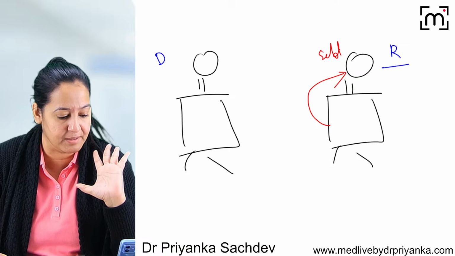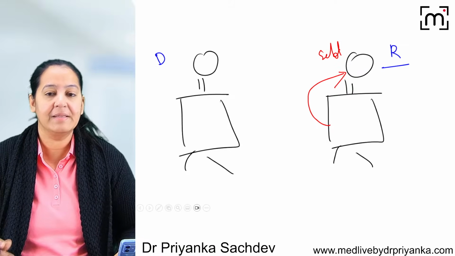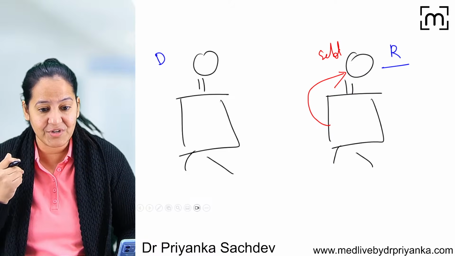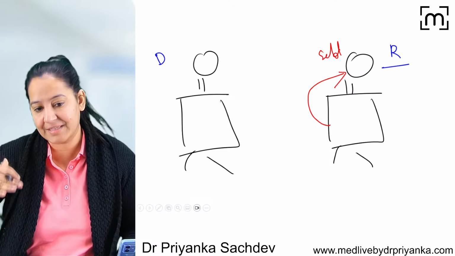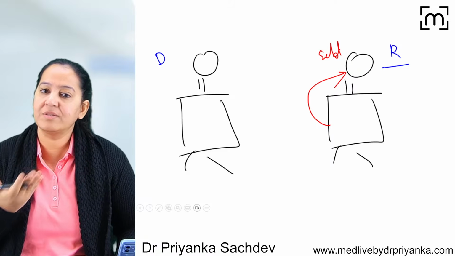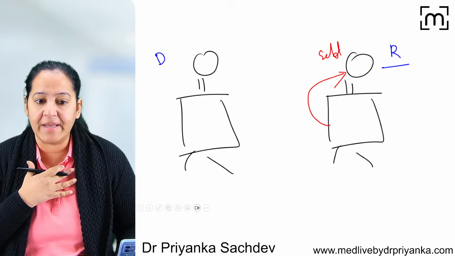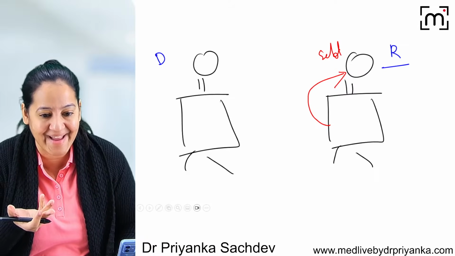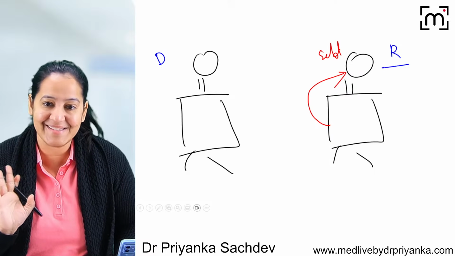Yes, sometimes it's possible. For example, I'm having burns over here, over the face somewhere. So we can do the plastic surgery. We can take the skin from the back or the skin of the thigh and transplant it over the face. So who's the donor? Me only. Who's the recipient? Me only. So will my body recognize this tissue as foreign? No, it's my own tissue. It's my own antigen. Okay, body will not recognize it as foreign.